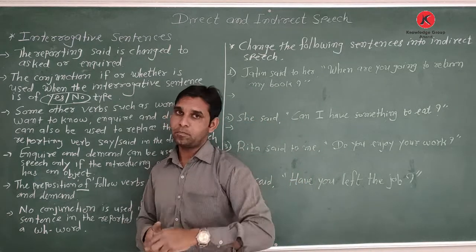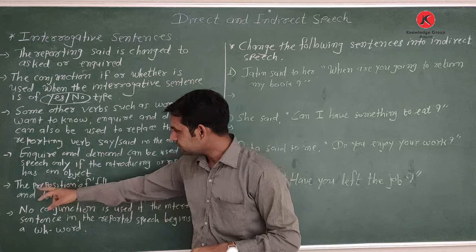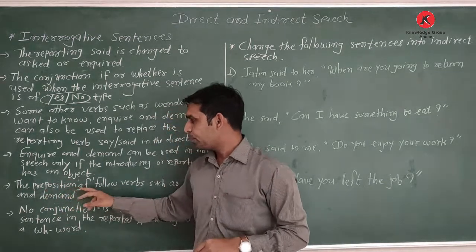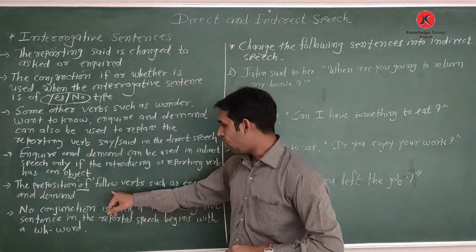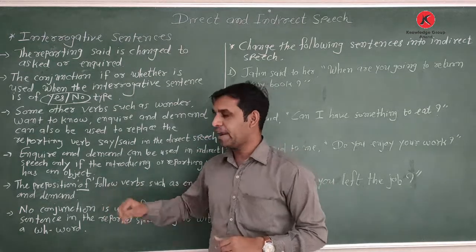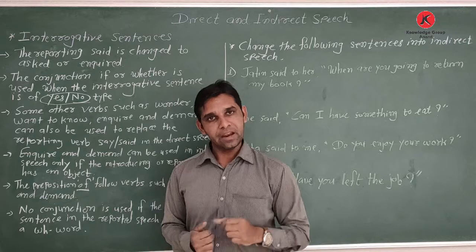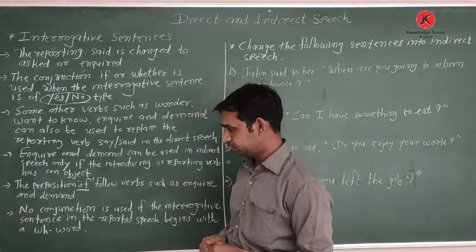Then the preposition of follows verbs such as inquire and demand: inquire of, demand of.